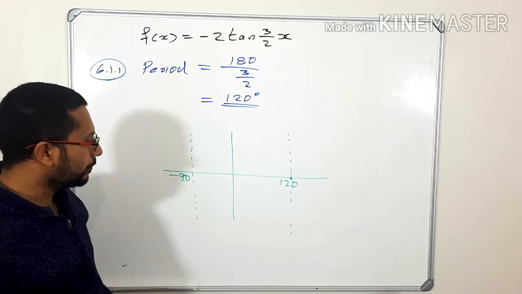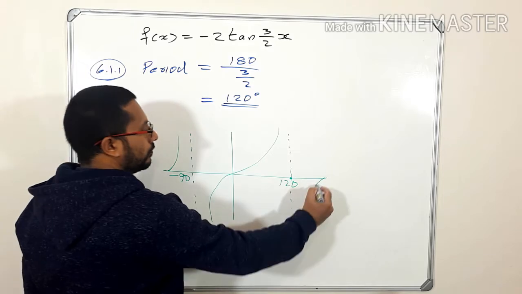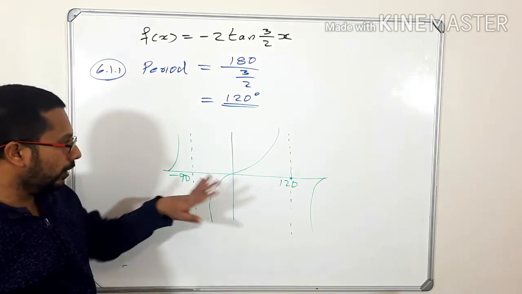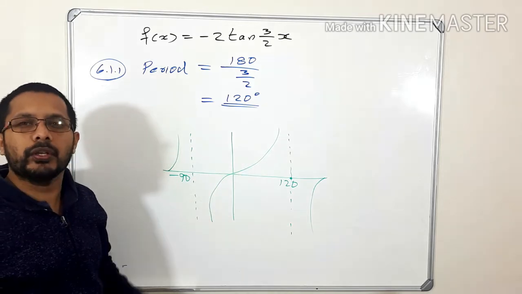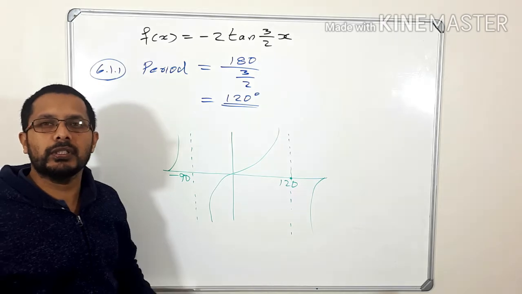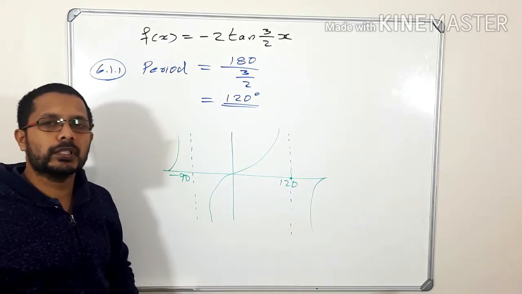Okay, and this is a tan graph. So if a graph is given like this, how can you find the period? You know by the shape of this graph that this is a tan graph, and there is a question: find the period of this graph.